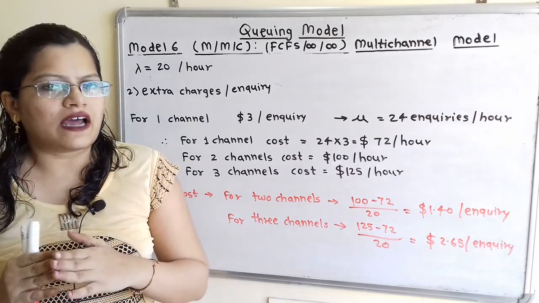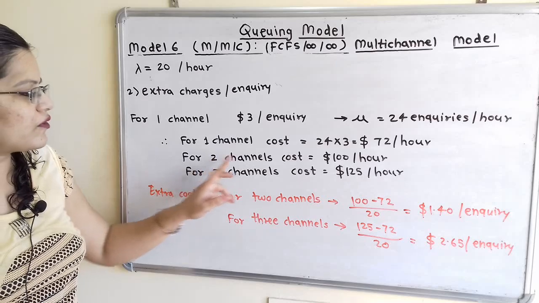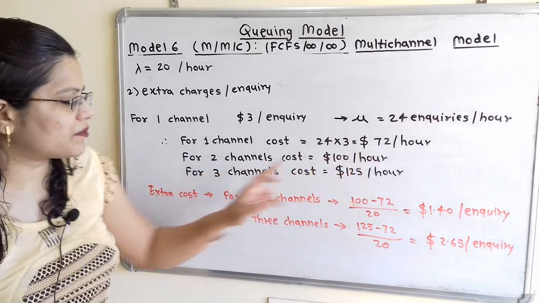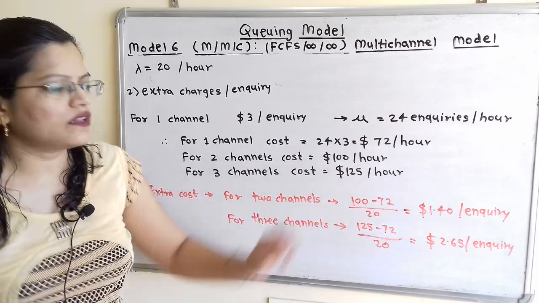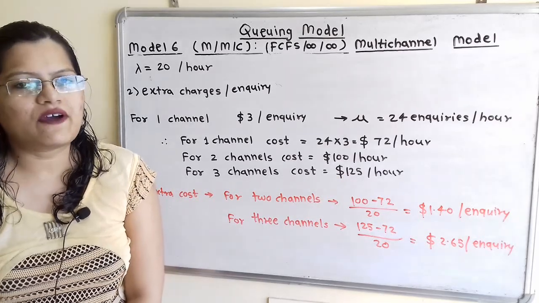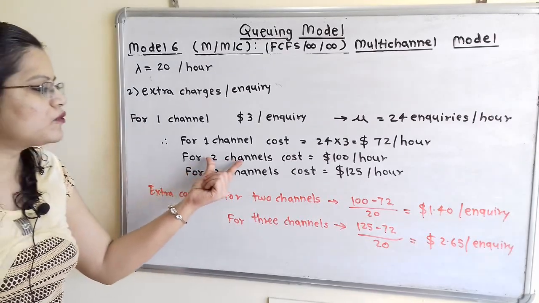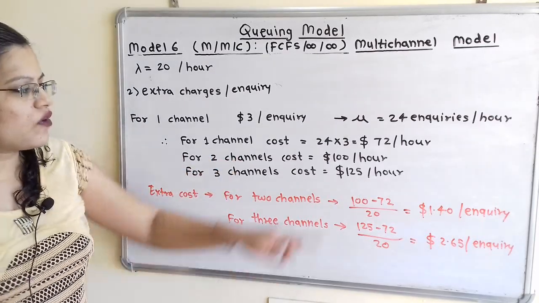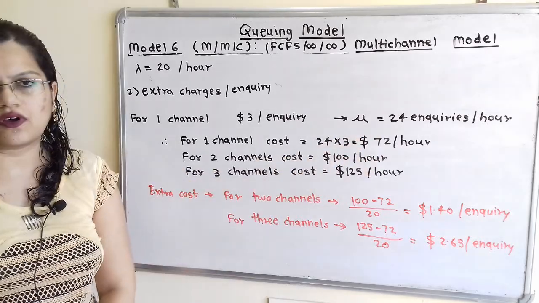Now if we adopt the two channel system or three channel system, then what is the cost? So for two channels cost is $100 per hour, for three channels cost is $125 per hour. Now we have to calculate the extra charges. If we adopt the two channel system, then cost is $100 and present cost is $72.